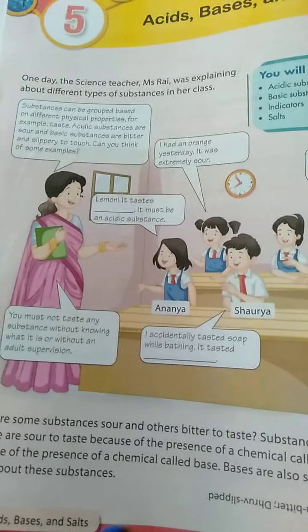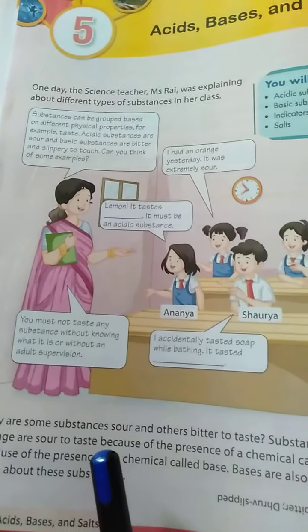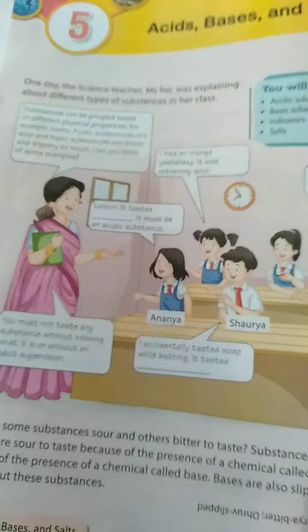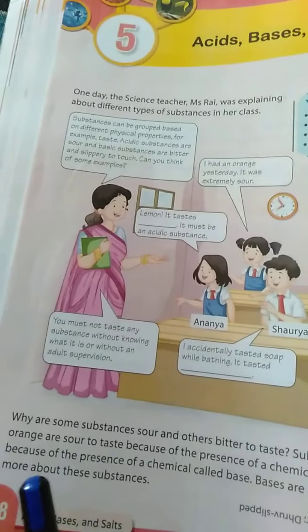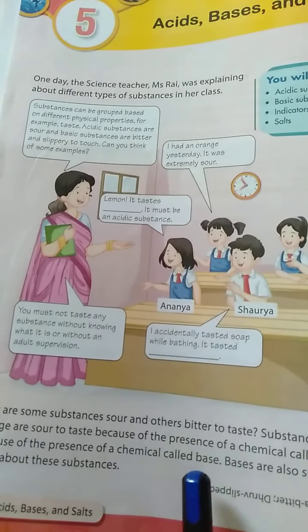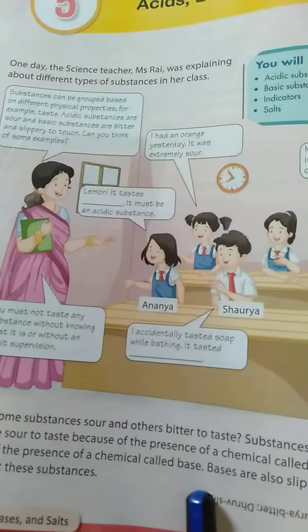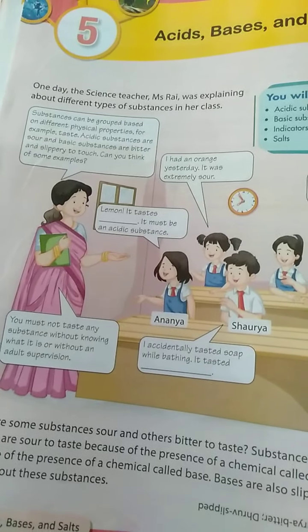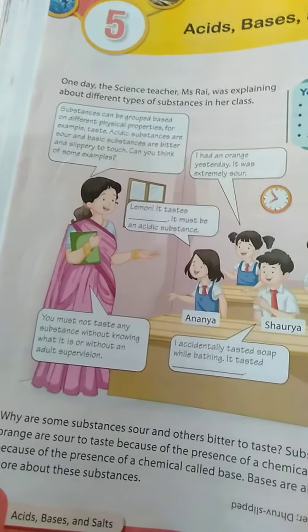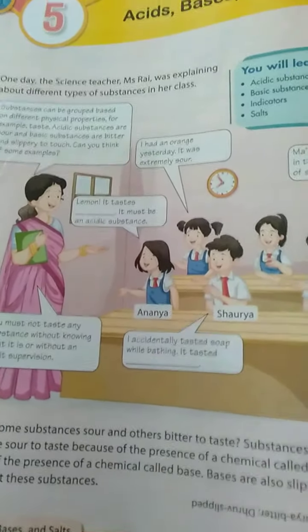Substances such as lemon and orange are sour to taste because of the presence of a chemical called acid. Soap is bitter because of the presence of a chemical called base. Bases are also slippery. So let us learn about these substances in today's class.